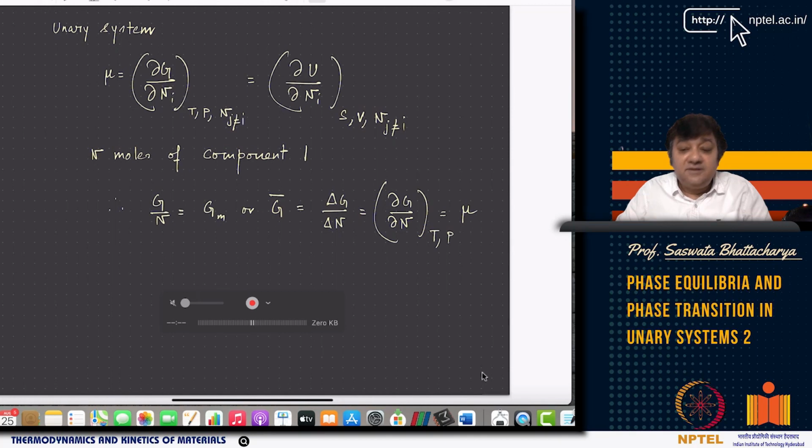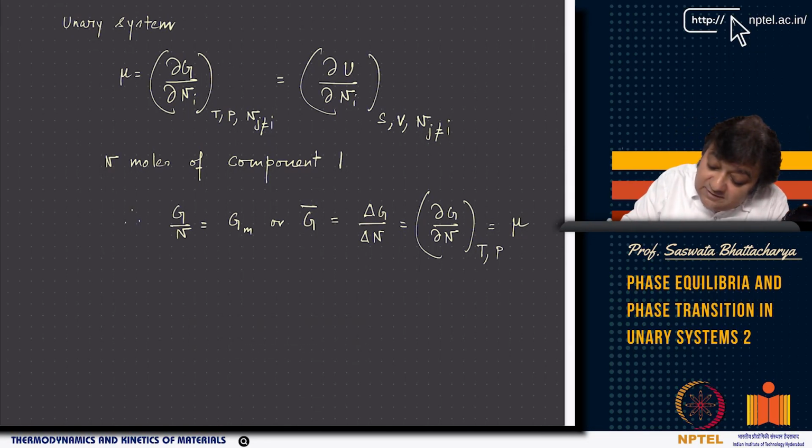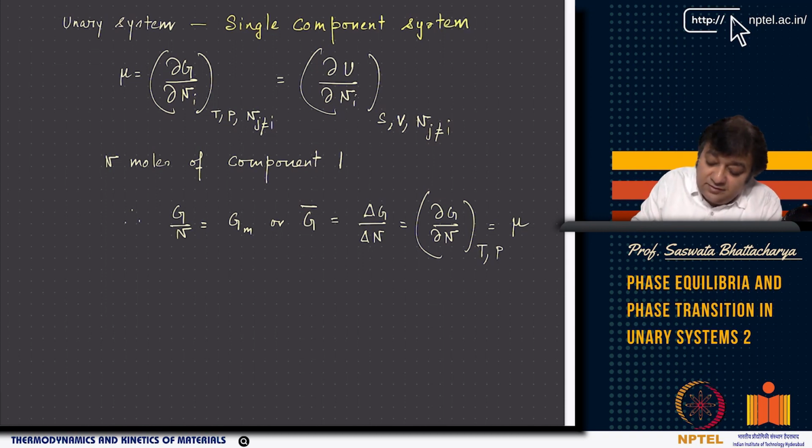So we are considering phase equilibrium in a unary system. Unary means it's a single component system. It has only one component. Now if it has only one component, then something interesting can be done, because we know chemical potential.